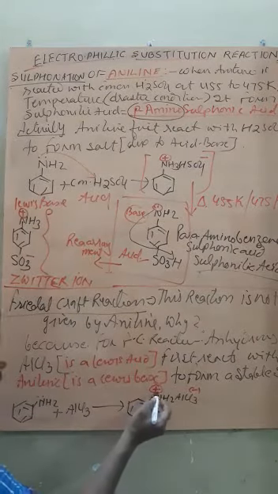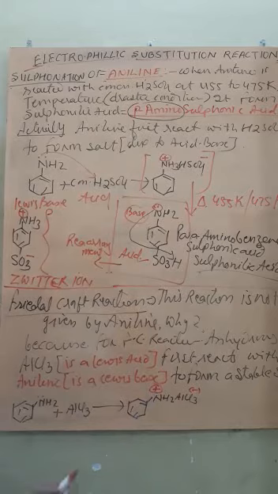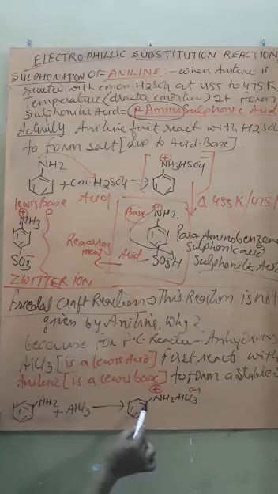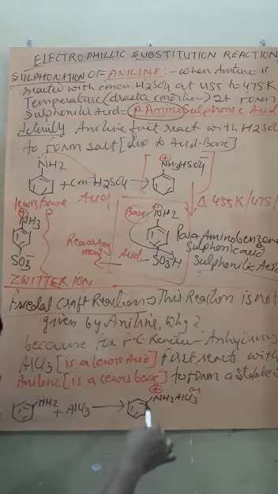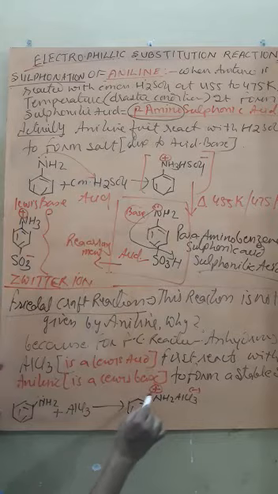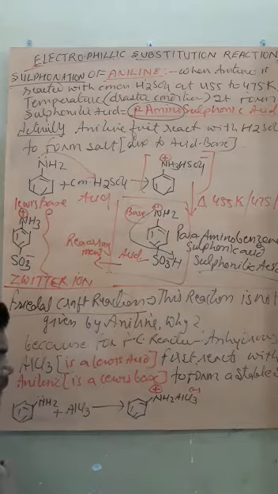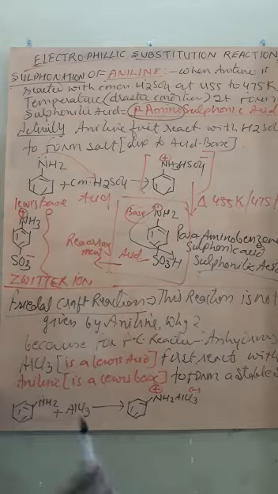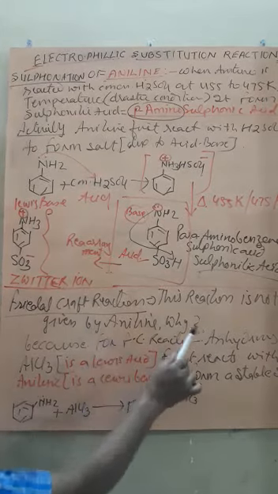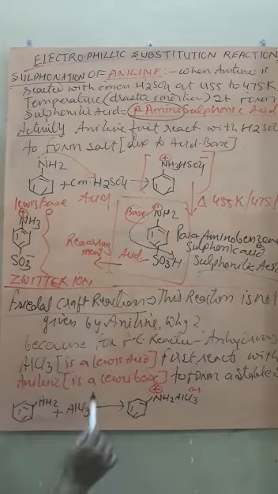Now since the nitrogen has positive charge, it will decrease the electron density, instead of increasing it. How? It will withdraw electrons from the benzene ring, and therefore the ortho-para directing electrophilic substitution reaction is not possible. So you have to write this explanation of why Friedel-Crafts reaction is not given by aniline.